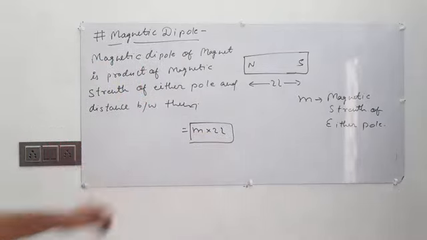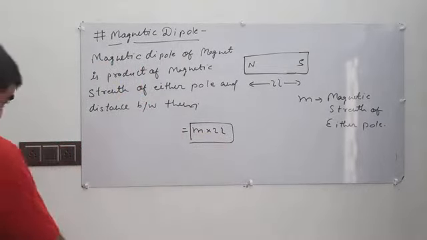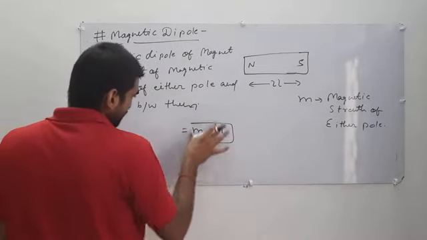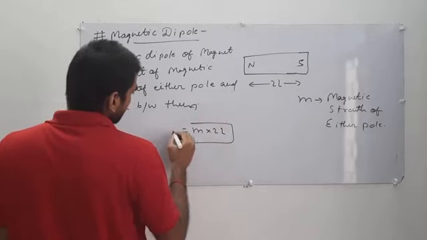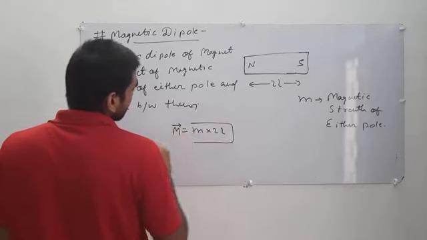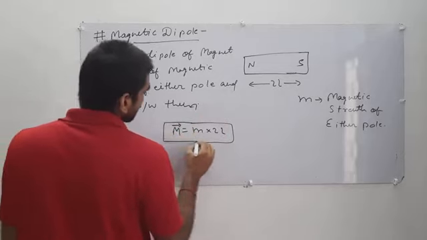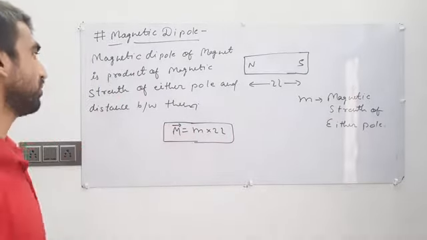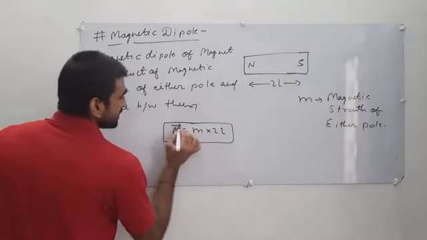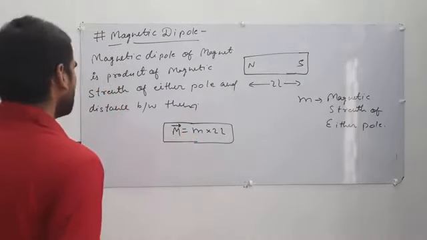Magnetic dipole moment is represented by capital M, and this is a vector quantity, because this sign represents a vector quantity.